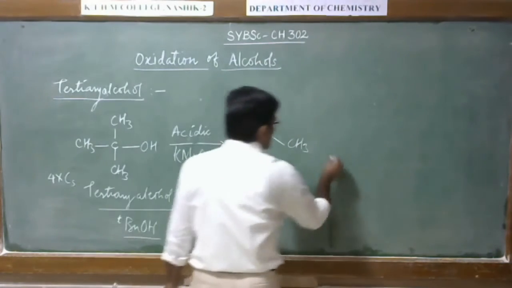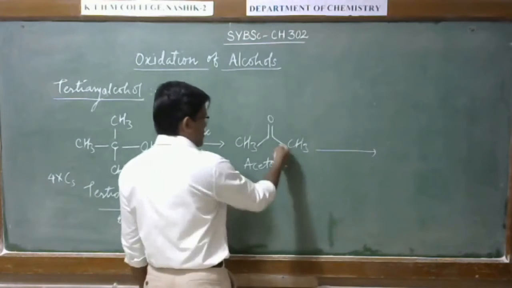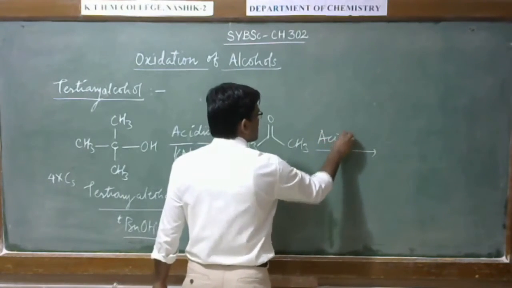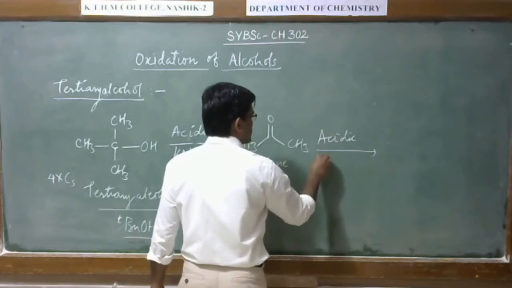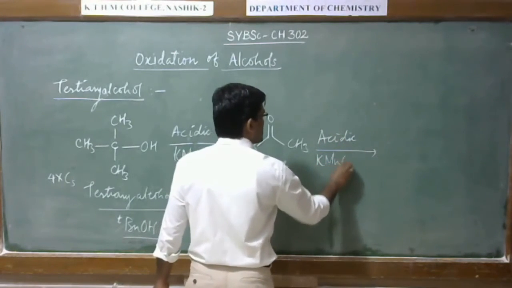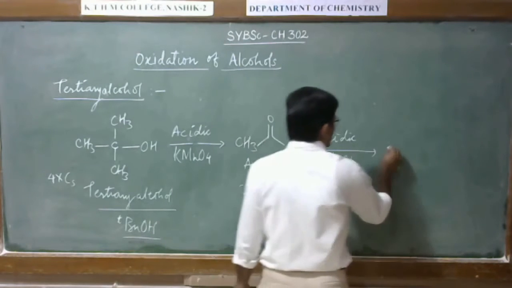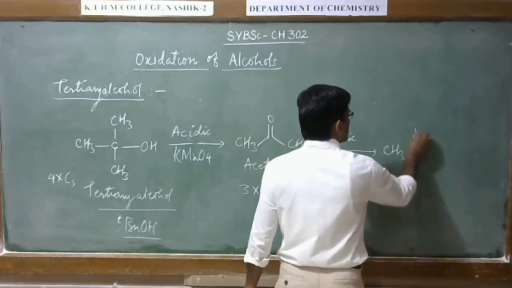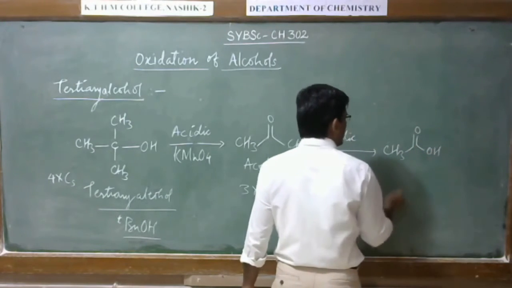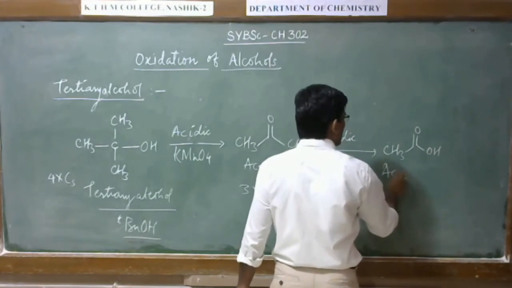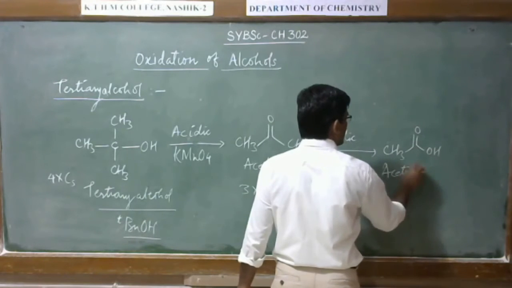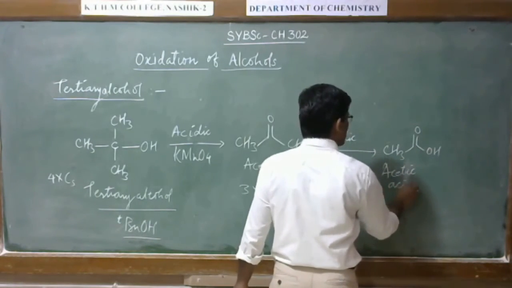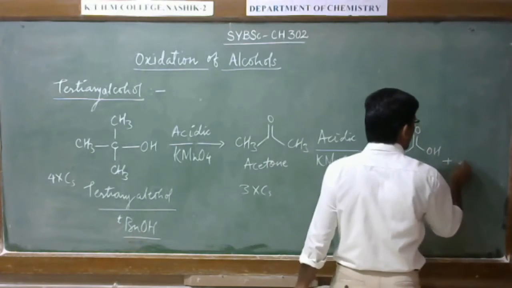Alright, and we have already discussed this oxidation of ketone with acidic KMnO4 solution to give the acids. For example, acetic acid and formic acid.